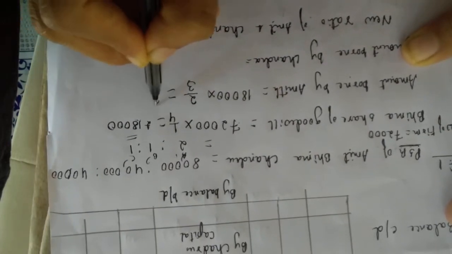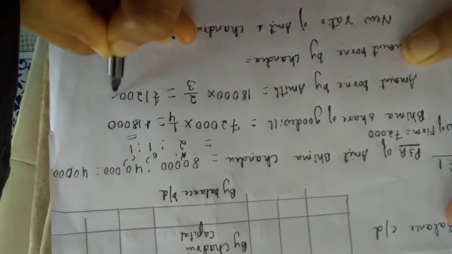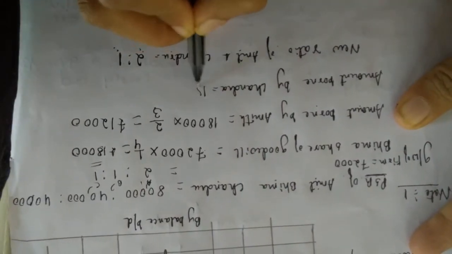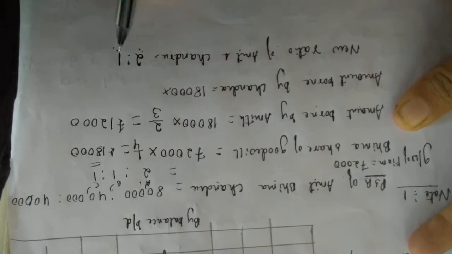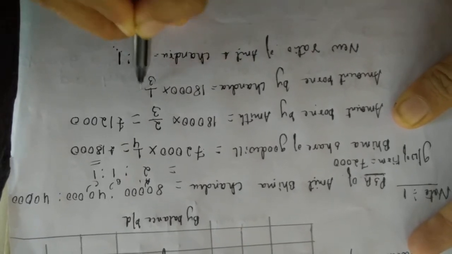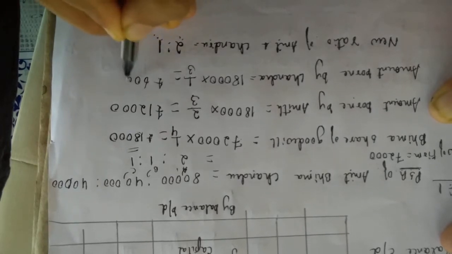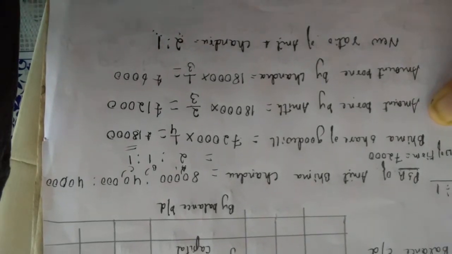When you do, you will get rupees 12,000. Isn't it? Now amount borne by Chandru. Again 18,000 into 1, 1 divided by 3. You will get, yes, use your calculator, rupees 6,000. Okay? I will just explain this. I will write this, then I will tell you all once again.